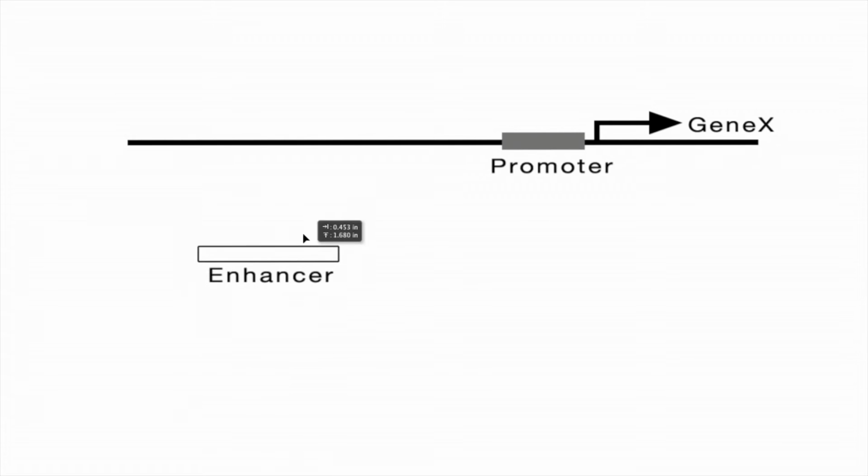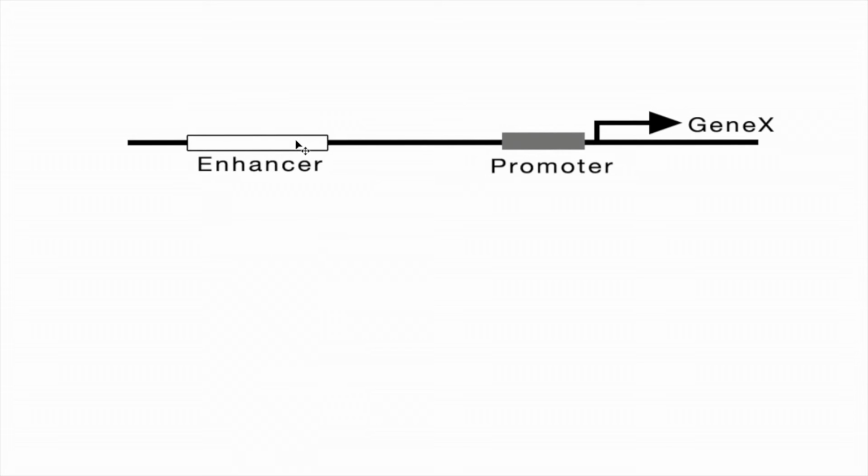So if this is our gene, and our gene has a transcriptional start site, and there is a promoter region, and somewhere, say, in this example, farther upstream is a specialized sequence that we're going to call an enhancer. This enhancer is on the same chromosome to influence gene X.